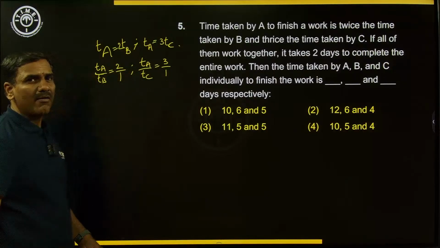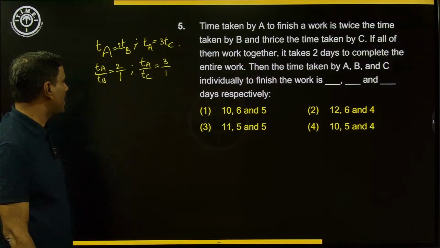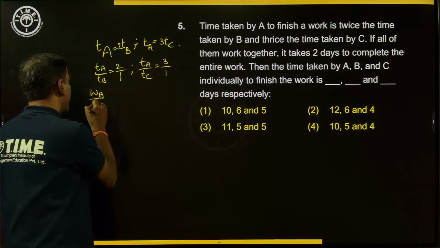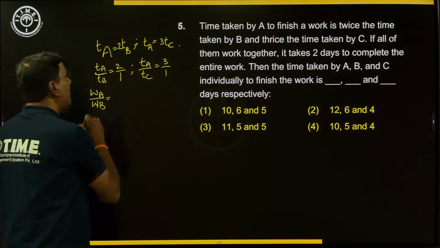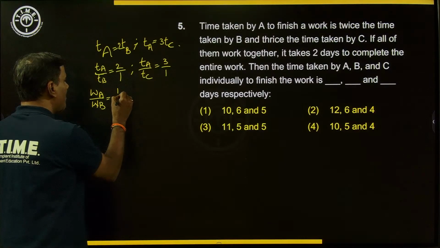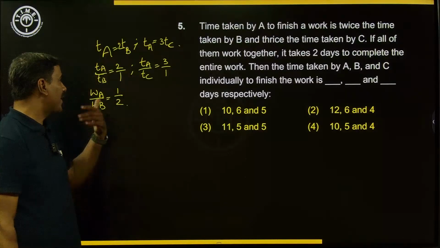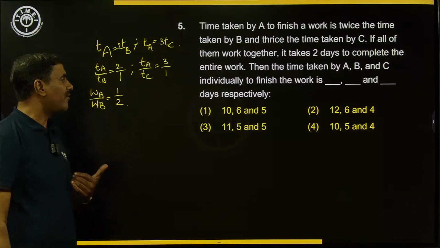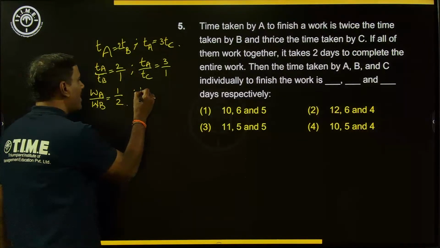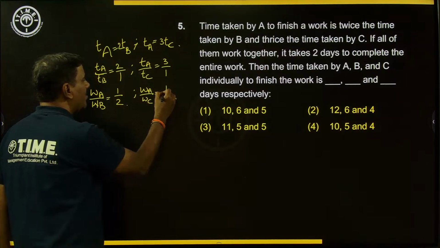And whenever time taken is given, we can convert that into the efficiencies, that is, the working rates. So the working rate of A to that of B will become exactly the reverse of this. If you are considering only 2 variables, this will become 1:2, because as the time taken by A is twice that of B, he is actually doing half the work that B is able to do. Similarly here, work done by A to work done by C, the working rates will be in the ratio 1:3.